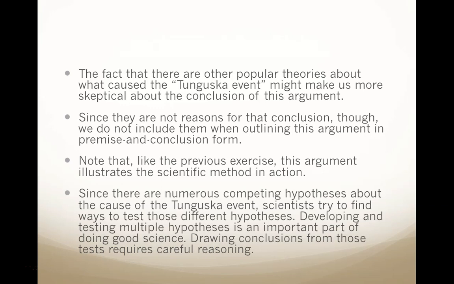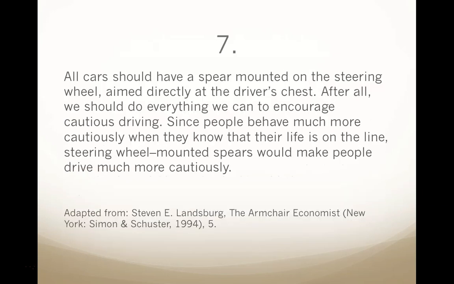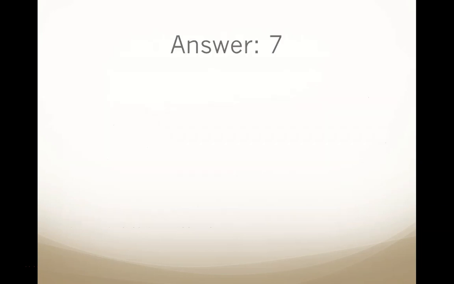Okay, let's move on to the next example. 7. All cars should have a spear mounted on the steering wheel, aimed directly at the driver's chest. After all, we should do everything we can to encourage cautious driving. Since people behave much more cautiously when they know that their life is on the line, steering wheel mounted spears would make people drive much more cautiously. Okay, let's look at the answer to question 7.